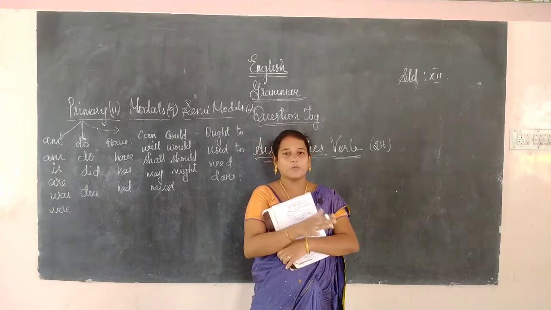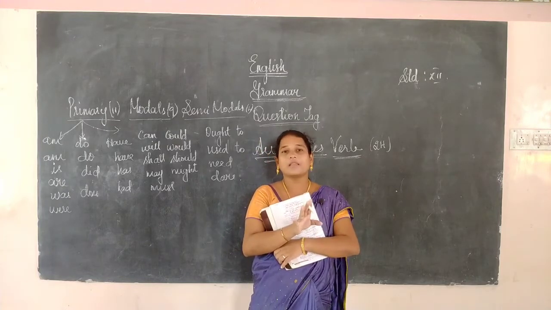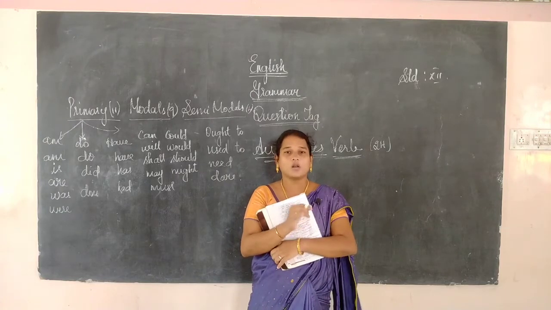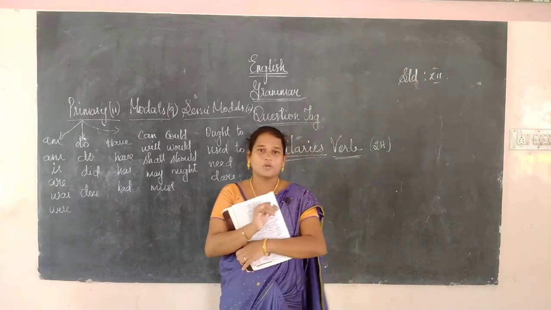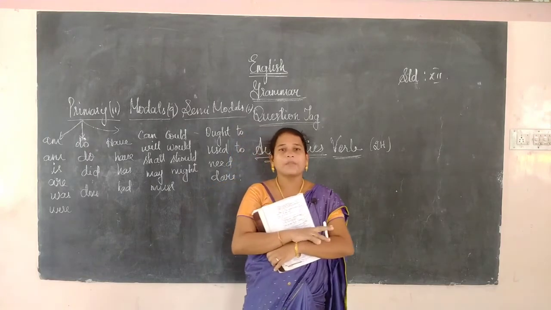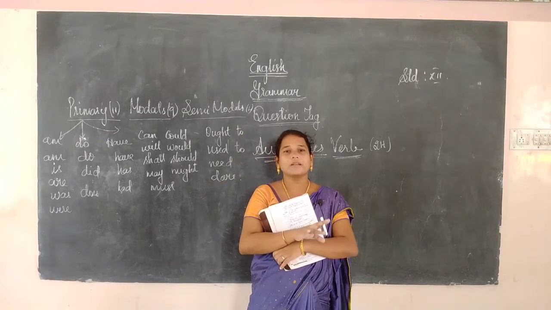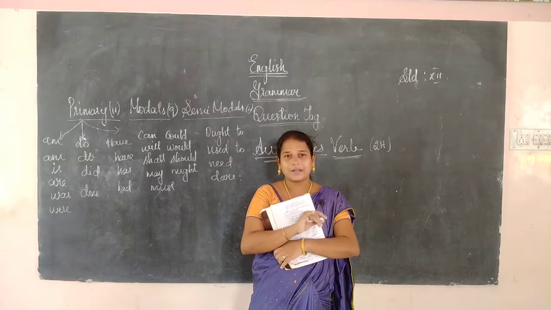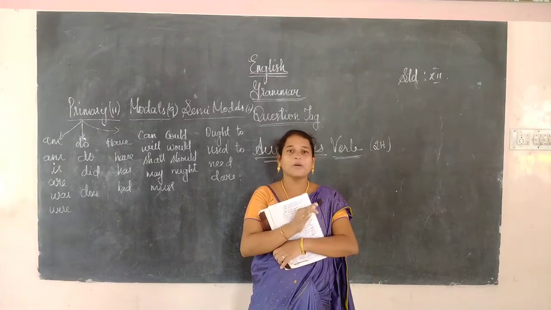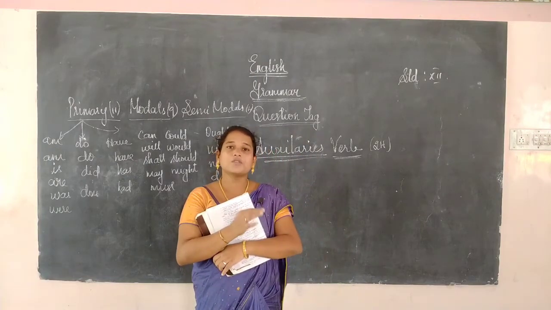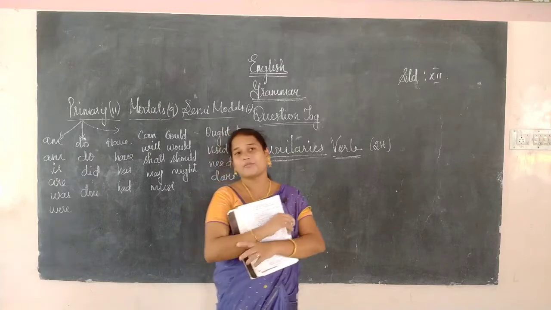Negative does not mean good versus bad. Negative means that if the sentence has no or not, then only it is called a negative sentence. Otherwise it is all positive. So if the auxiliary verb is positive, we have to change it into negative in the contradictory form.